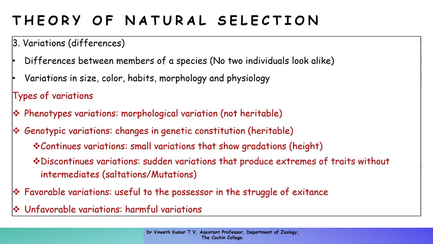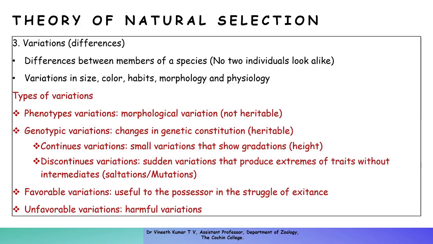So if you compare A1 to A2, there are some changes, and this is what is called descent with modification, or origin of species. In one generation no new species is found, only after successive generations. I took this example to explain how these changes are inherited in every generation.